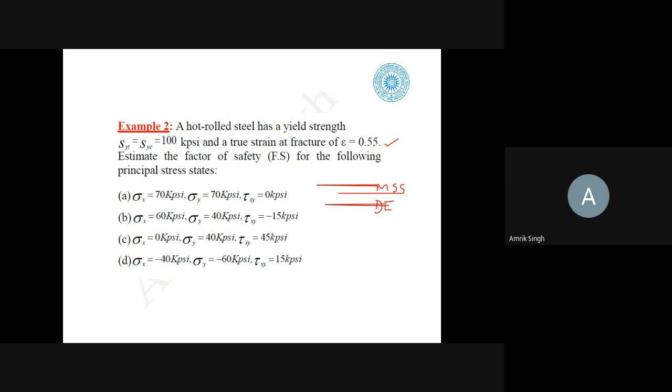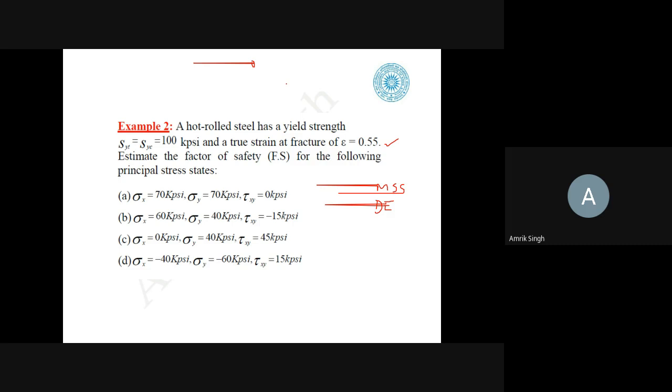Now here, the material is ductile because epsilon is given greater than 0.3. It is 0.55, the value is high, so it is on the ductile side, because the ideal value is, I think, from 0.3 to 0.5.